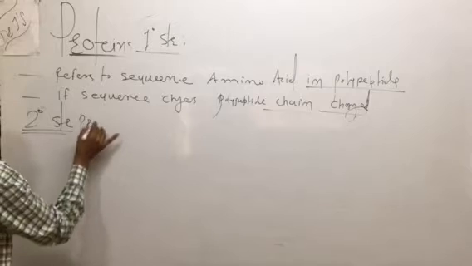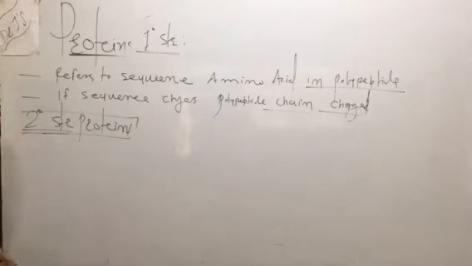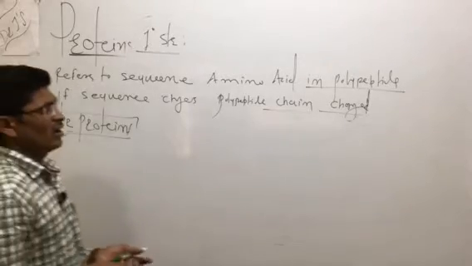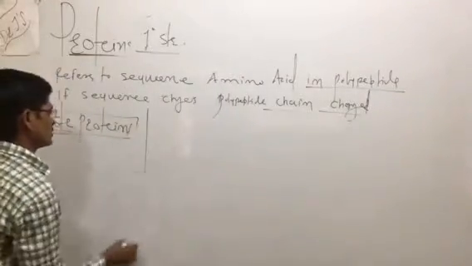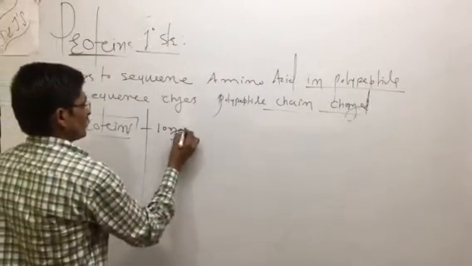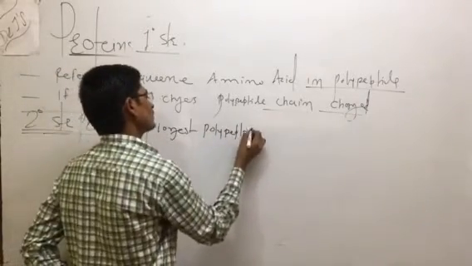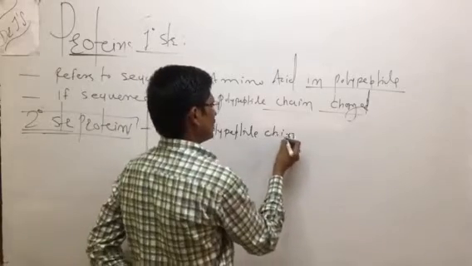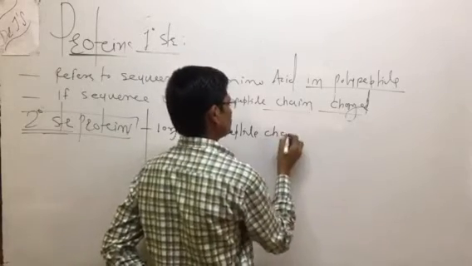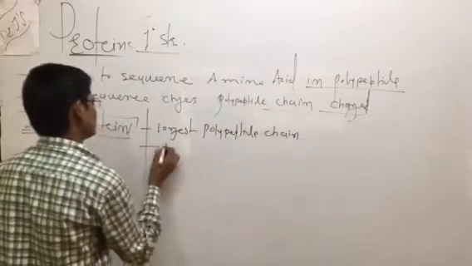Next is the secondary structure of proteins. What is the meaning of the secondary structure? The secondary structure of proteins refers to the long polypeptide chains, the longest polypeptide chains, which have a regular folding.